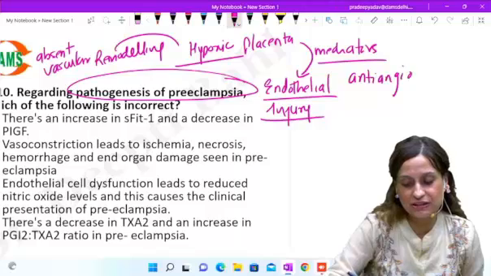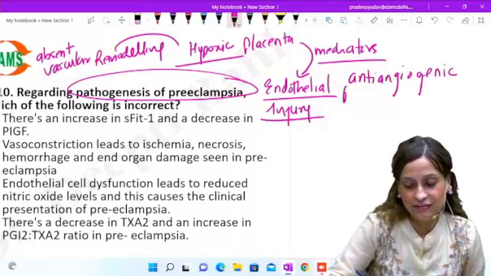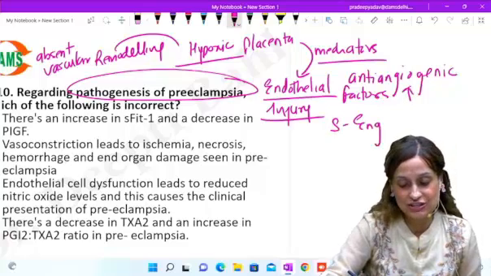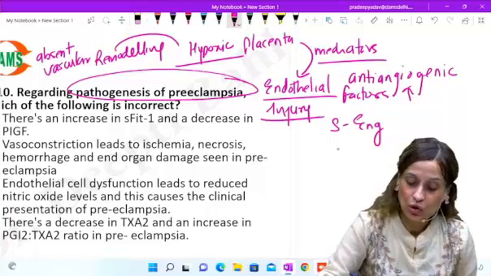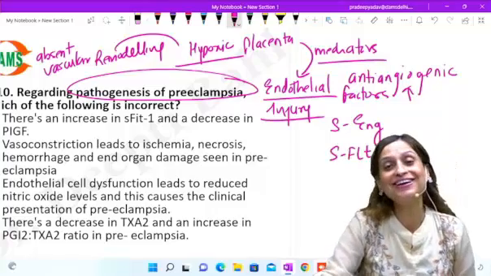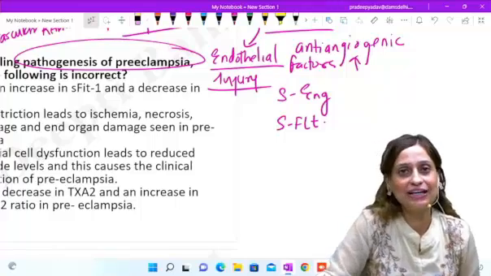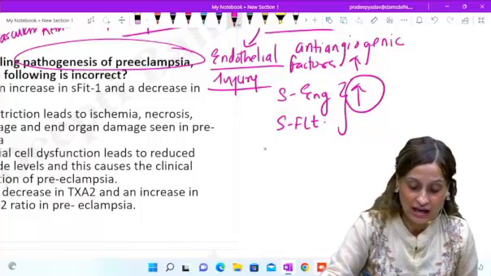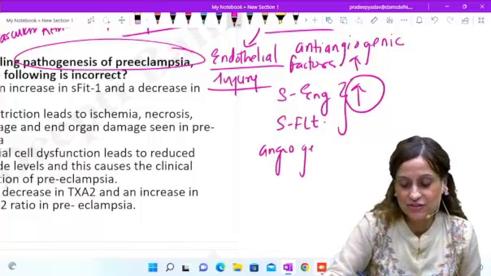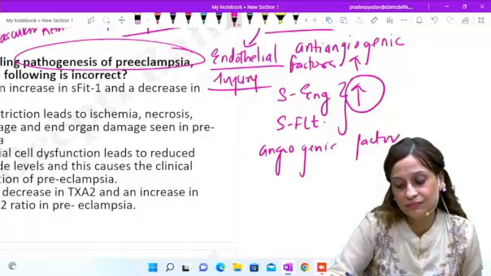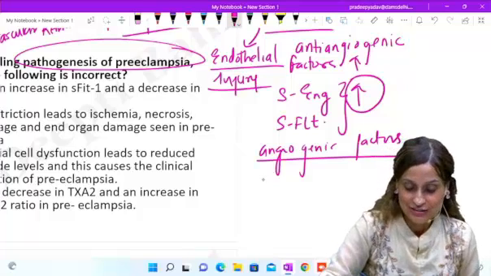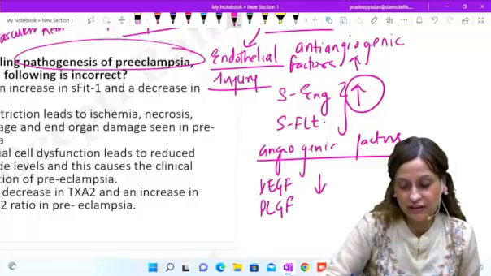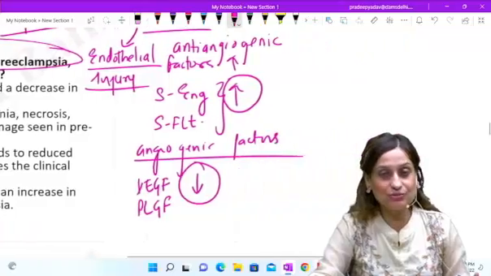So anti-angiogenic factors will increase, right? So factors like sENG, so soluble endoglin, or sFLT1, fms-like tyrosine kinase 1. So these are anti-angiogenic factors, they will increase. Whereas angiogenic factors, which ones are they? Yes, so VEGF or placental growth factor, they will decrease. So angiogenic factors will decrease. What else?